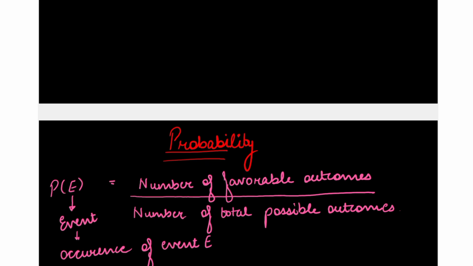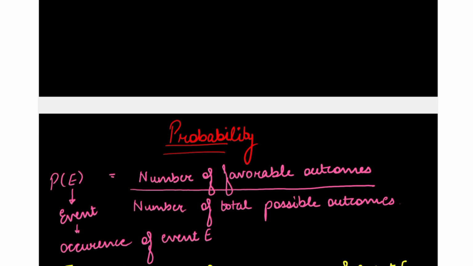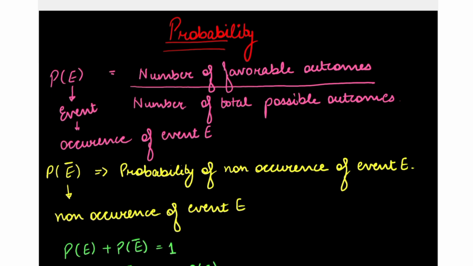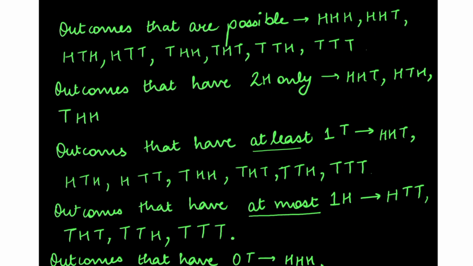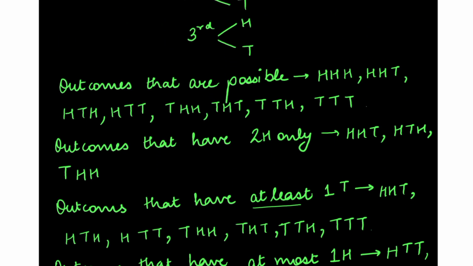Now, what is a probability? Probability is the chance of an occurrence of an event. Okay, so P in bracket E. E is an event, the event that we need. For example, when tossing a coin, we need a head. Like in this case, when tossing coins, we need two heads, right? So this is the event, two heads only. And these are the possible favorable outcomes.